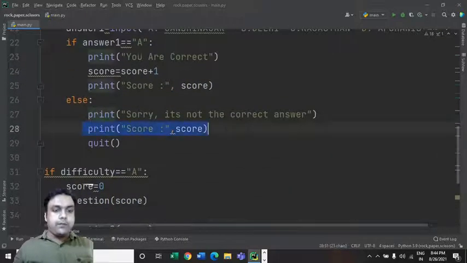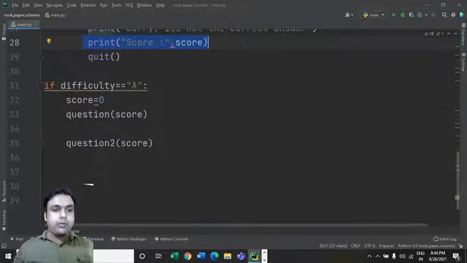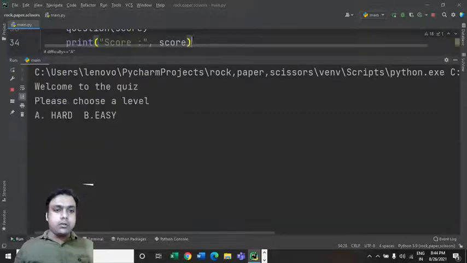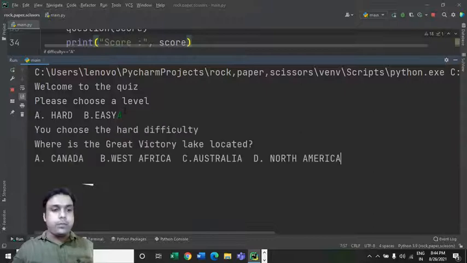Let me put this print statement over here and see what it is going to give us, because I want to see what the value of this score finally is when the interpreter is done with executing this function named question.